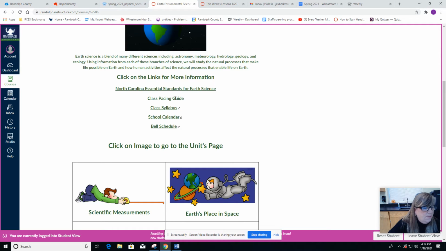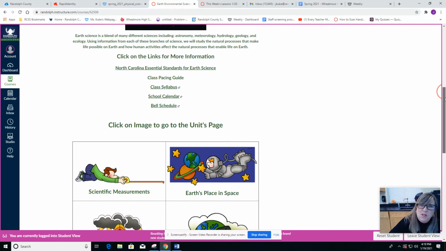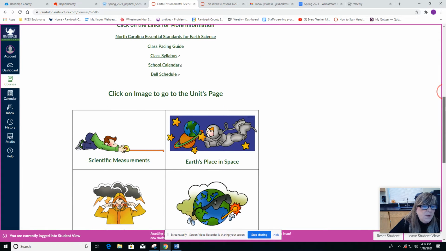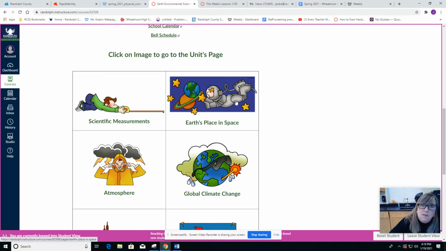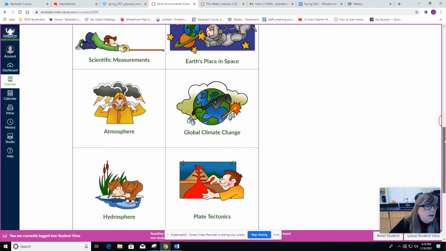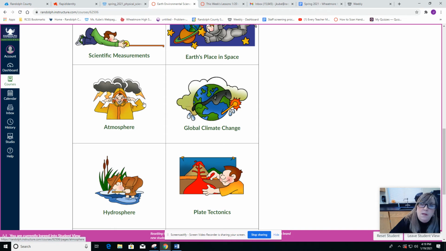Okay, I don't have the pacing guide linked right here, but the pacing guide basically tells you the order we'll go in. We'll probably be off pace if it's anything like first semester, but it would still tell us the order. For instance, we'll start with scientific measurements, which is like the metric system and the scientific method, and then we'll look at space. We'll spend about 2 weeks on space. We'll spend about 2 weeks or so on the atmosphere, studying weather and storms.